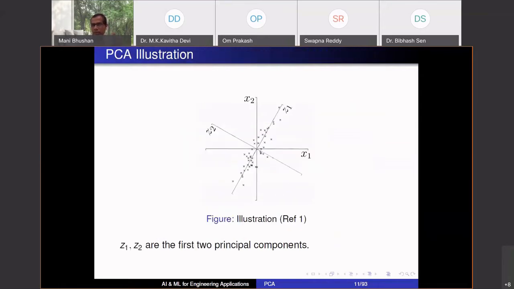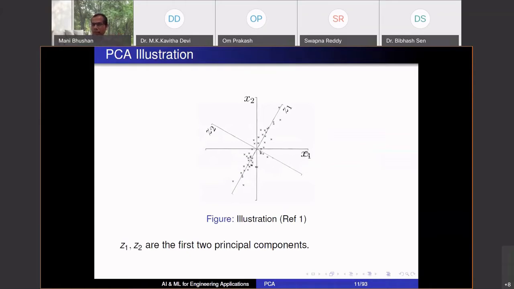So let's see a simple illustration. If you see the data x1, x2, let's say x1 is the weight of a person, x2 is the height of a person, and let's say the origin is non-zero, or maybe it is mean centered data, so it is a deviation around some average values. That's why you can see in the negative quadrant also there is data.